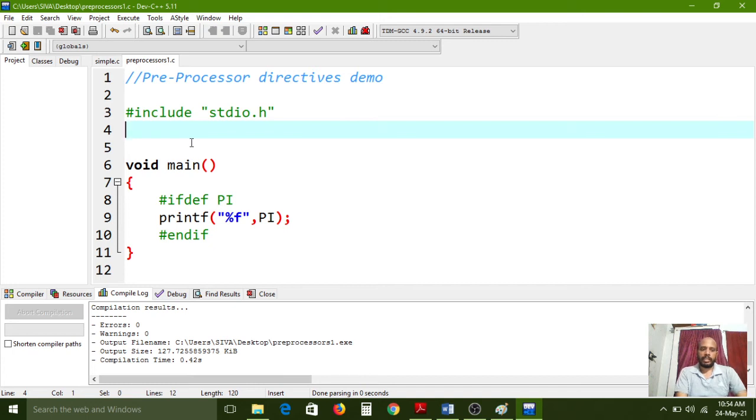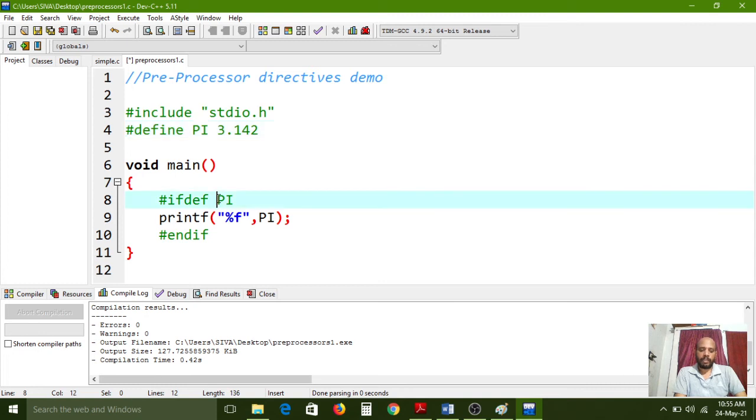If the PI value is declared, if I declare #define PI 3.142 here, now it will print, because the functionality of the #ifdef conditional preprocessor directive is that first it will check whether the PI macro exists or not. So here it exists, that is, we have declared it. If the value is there, then it is true and the inside statement will execute. If the value is not there, it takes the false condition, which means it will not execute this block, this printf statement.